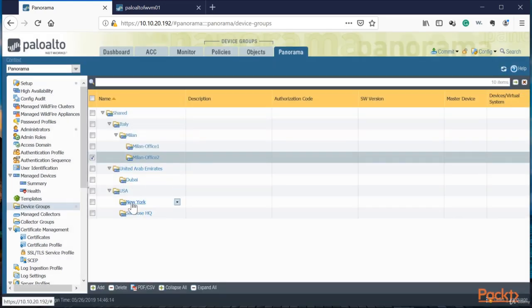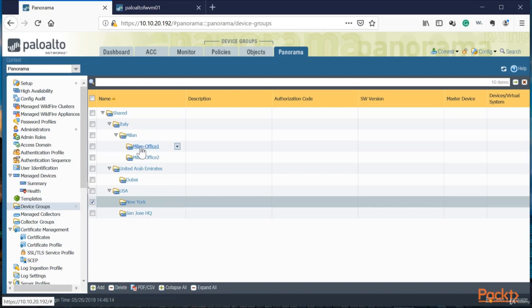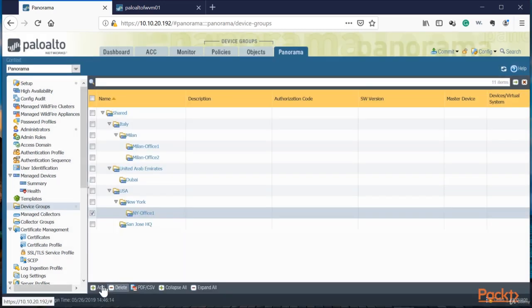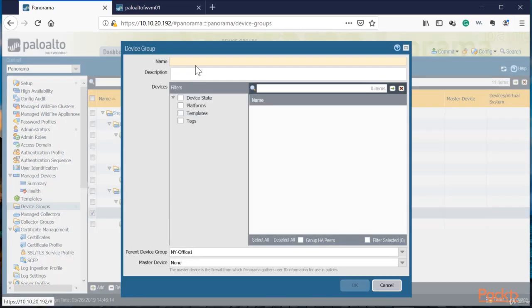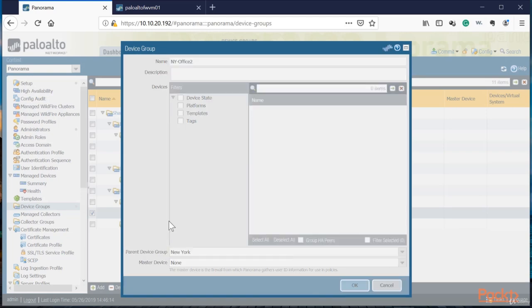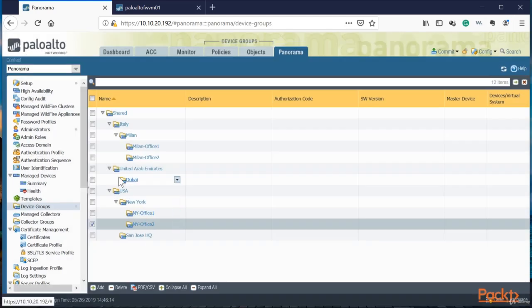And now we can basically select either. In New York, we have 2 offices, so we can do the same thing here. Let me go ahead and create those offices. Now we got Office 1 and we got Office 2. And then make sure that it falls under New York. And now we got the offices in New York.